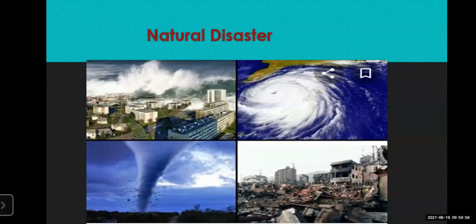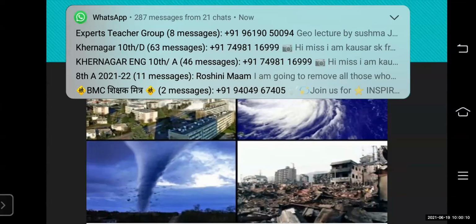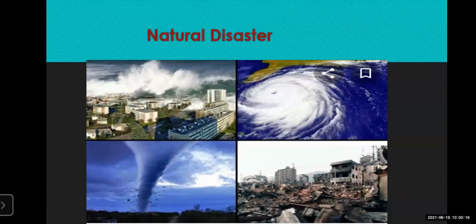Now, what are these natural disasters? Any natural phenomena. Okay, remember students, it is not man-made, but it is naturally happened. So any natural phenomena which may cause a loss of life and property for the man is called as a natural disaster. So once again, I repeat, any natural phenomena which may cause the loss of life and property for man is called as a natural disaster. It is not man-made, but it is caused by the natural forces of earth.